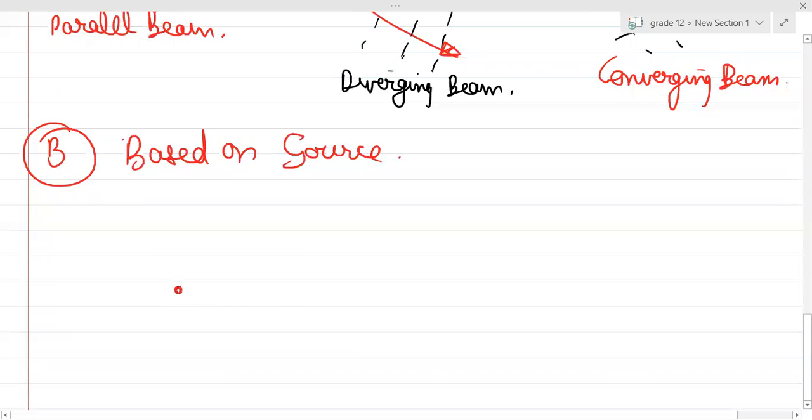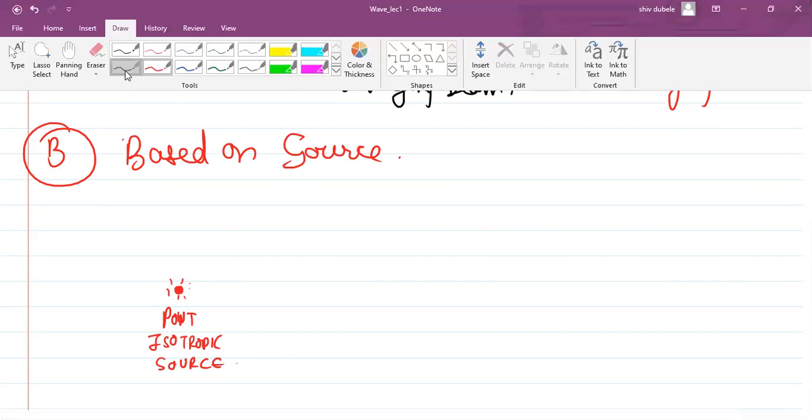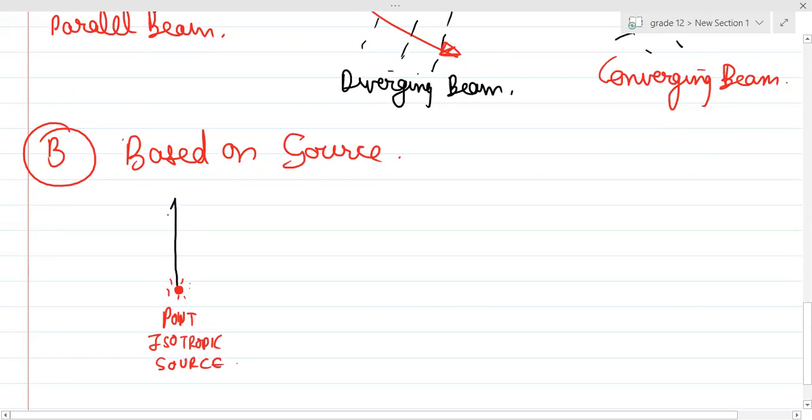Suppose you have a point isotropic source. What do you mean by point isotropic source, guys? It is producing light of equal intensities in all possible directions, right?